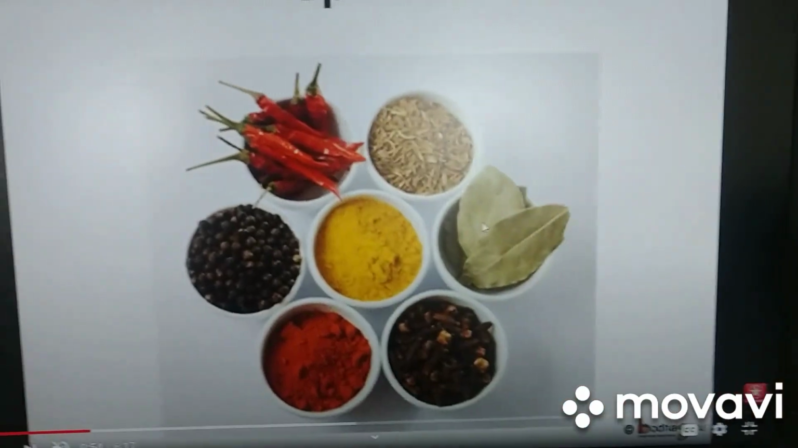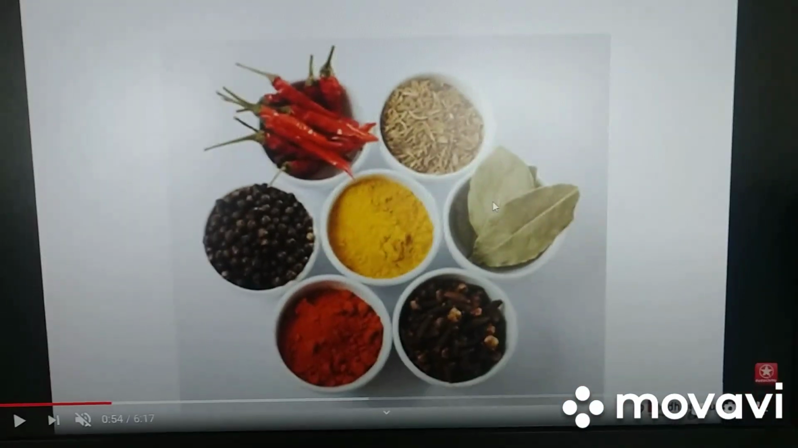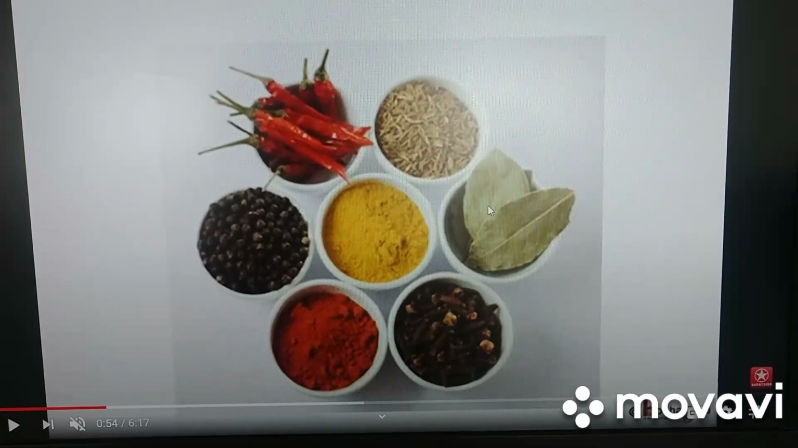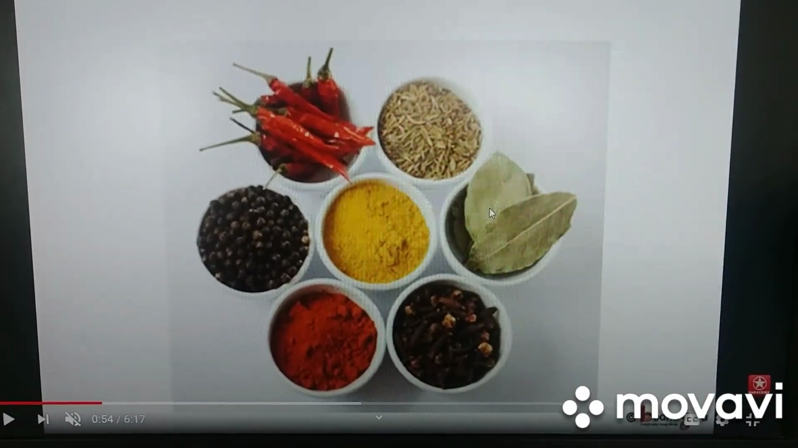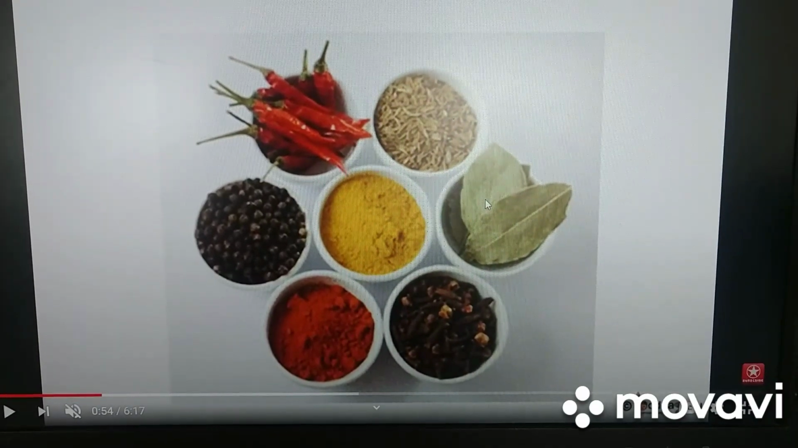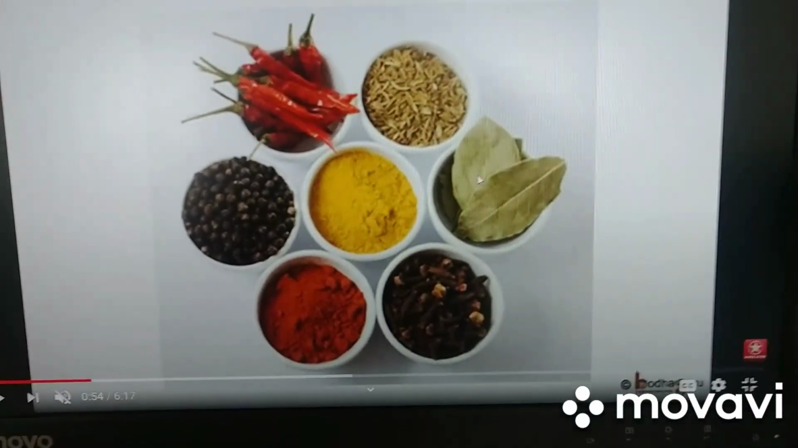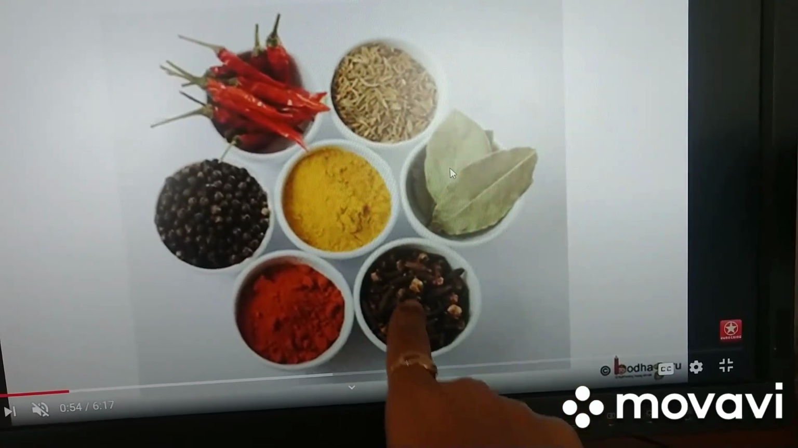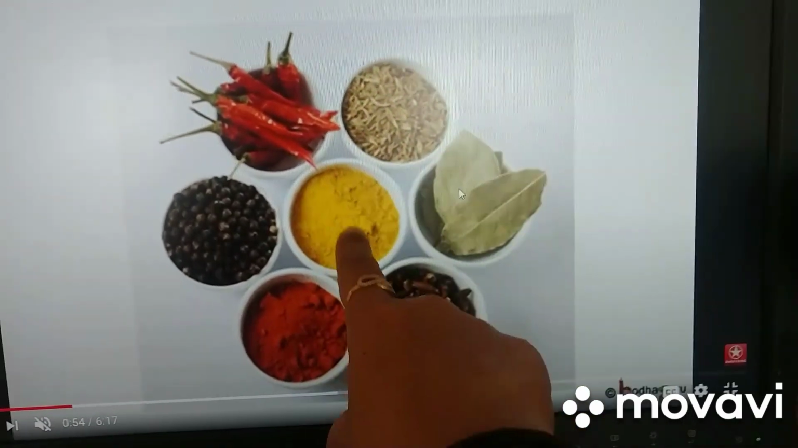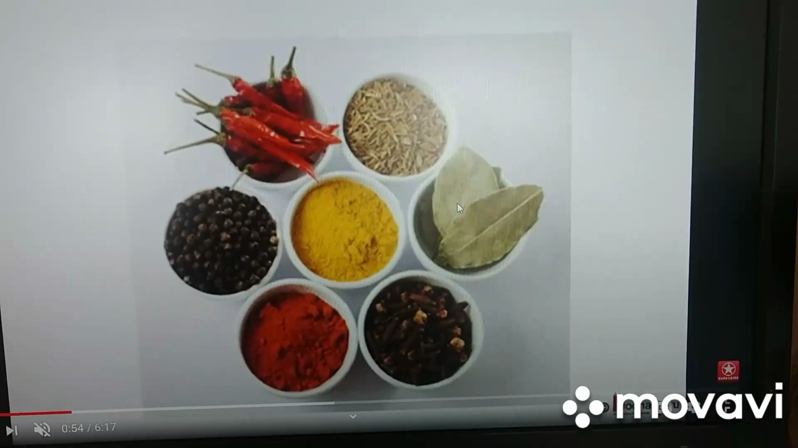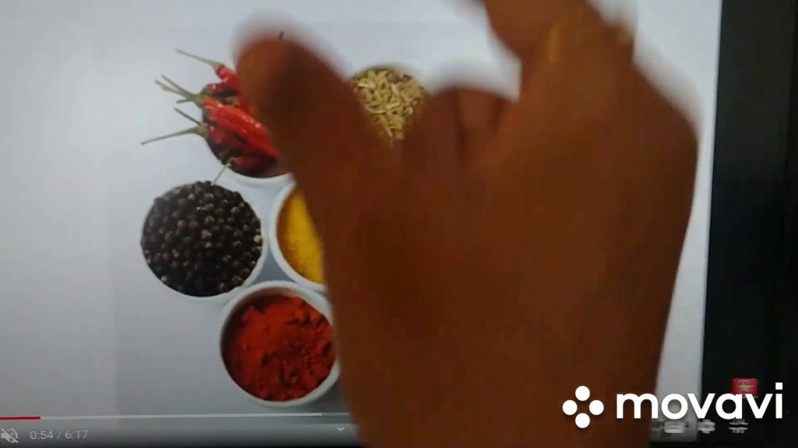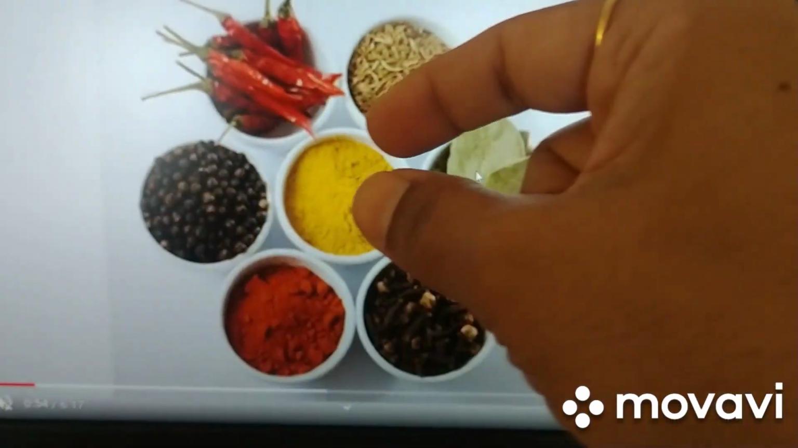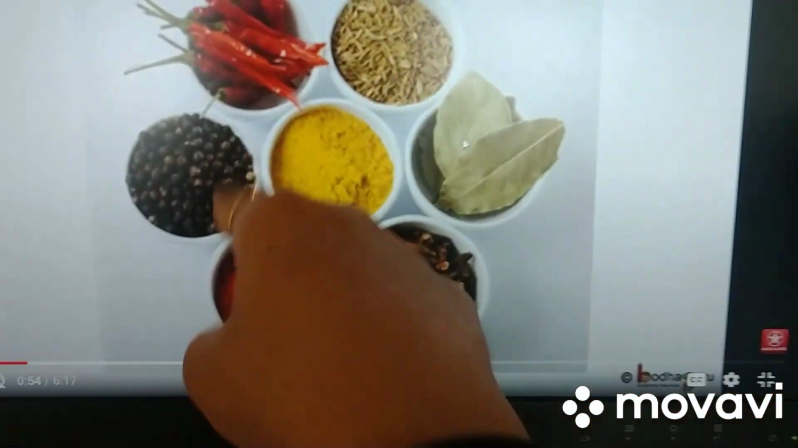Cloves, you know what, one interesting thing about cloves, children? Clove is nothing but a flower. The clove plant's flower is nothing but clove. So we take that flower out, we dry it. When we dry those flowers, it becomes like this black color. These are nothing but flower parts. Turmeric, we get it from plants. It looks like ginger only. We grind it, we get this one.